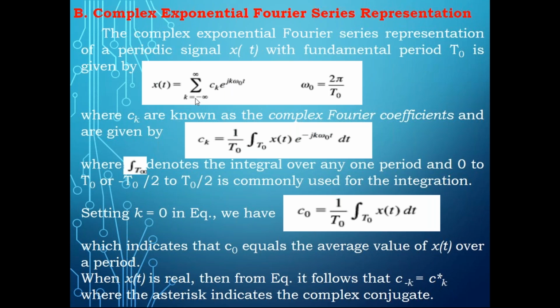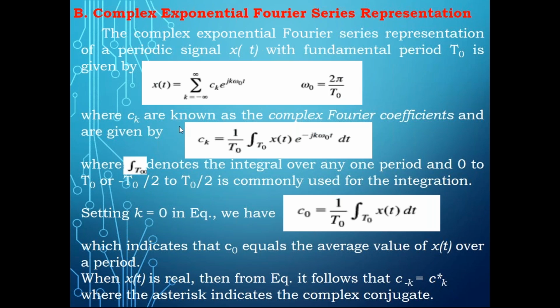The moment you consider different values of k, correspondingly you will get different values of this ck. And based on the value of k, your frequency component is also changing. And omega naught you can write as 2 pi by t naught.